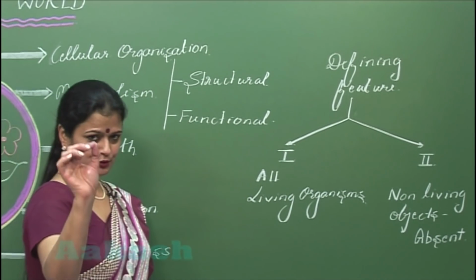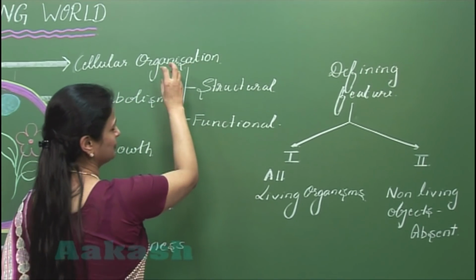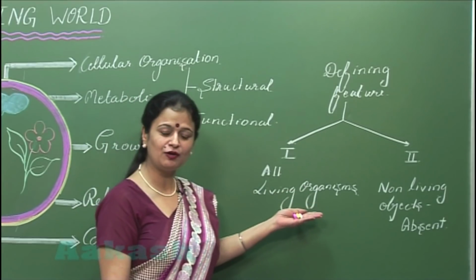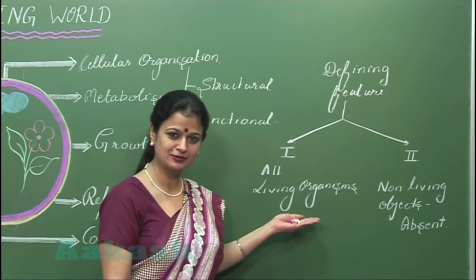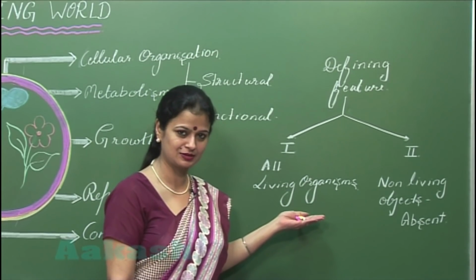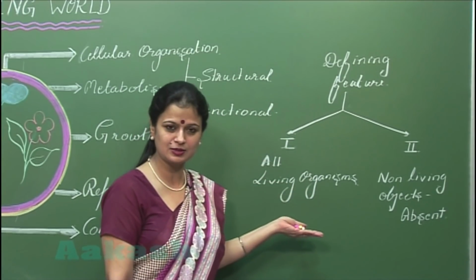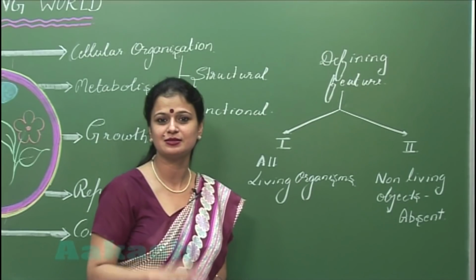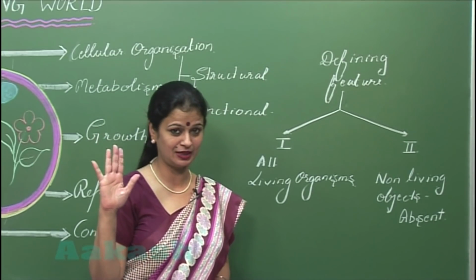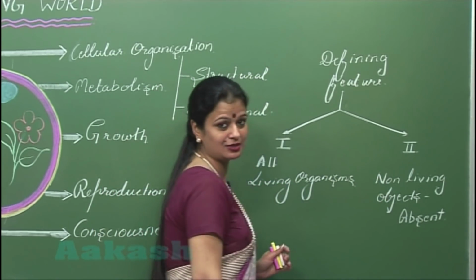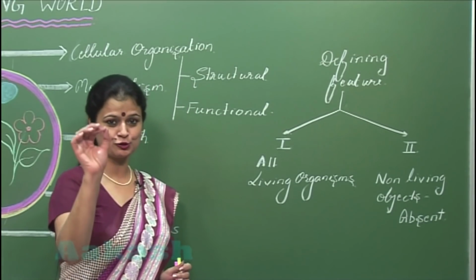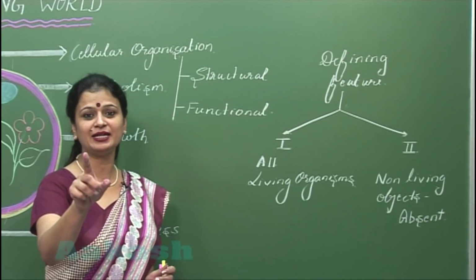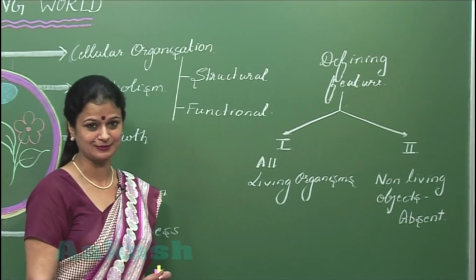Fine. So if we talk about the cellular organization, the body of all the living organisms is made up of cells. So it means this criterion is fulfilled, and you know that in the non-living objects, cells are absent. So both the criteria are fulfilled. So surely cellular organization is a defining feature of living organisms.